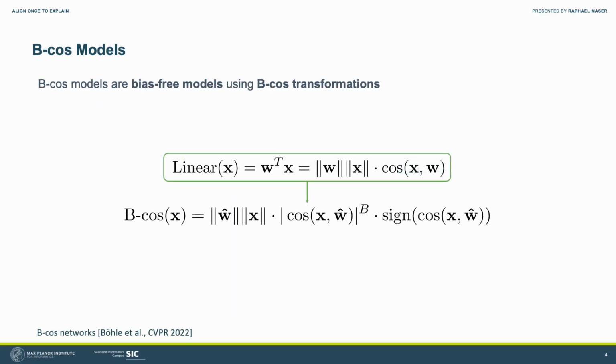B-cos models are bias-free neural networks that use B-cos transformations instead of linear transformations. The hyperparameter B steers the alignment of the model. Increasing B increases the pressure for the weights to directionally align with the input, suppressing noise and increasing the reliance on prediction-relevant parts in the image.